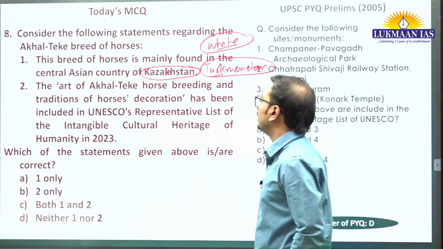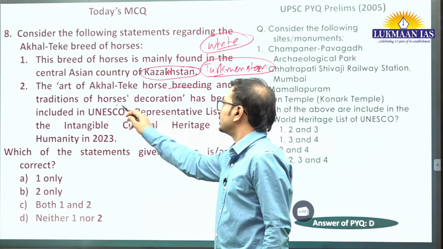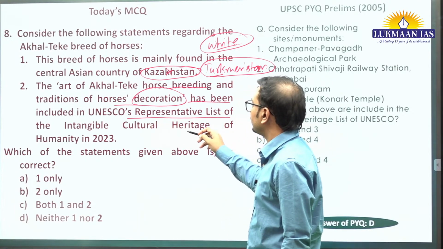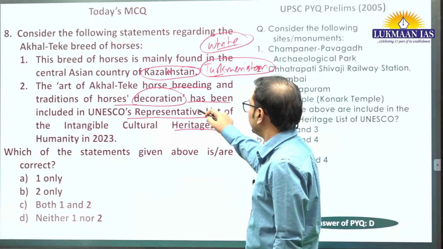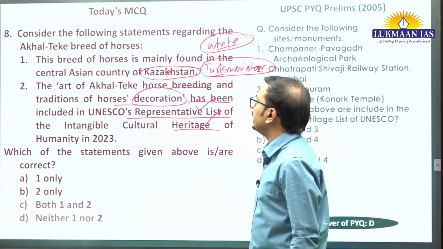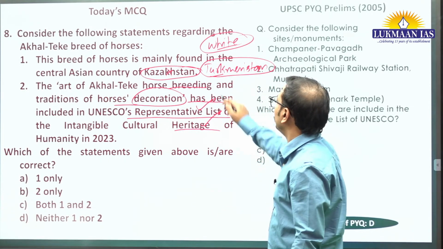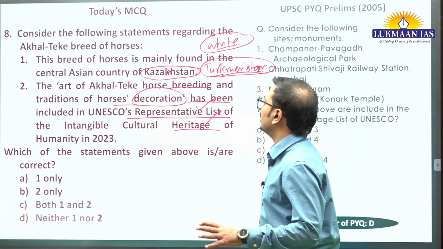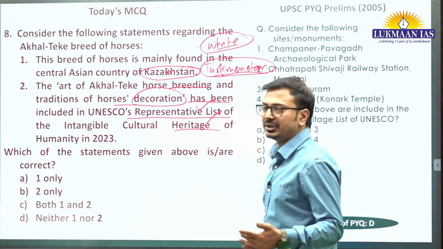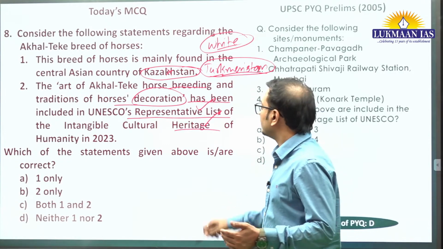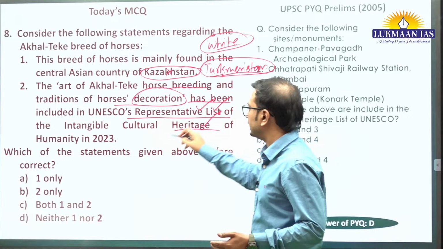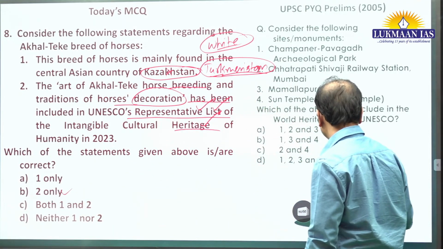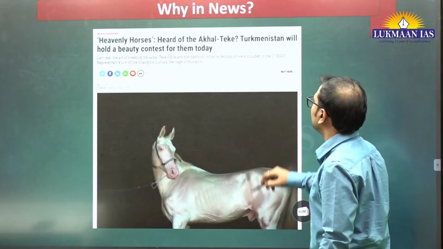The art of Akhal-Teke horse breeding and tradition of horse decoration has been included in UNESCO's representative list of intangible cultural heritage of humanity. This is correct, we can say. Recently it was in news. Why? Because the Turkmenistan government has decided that they will organize one festival of these horses decoration for the first time. इसलिए न्यूज में था. ठीक है, so second statement is correct here. B, species based questions can also be asked. तो उस तरीके से भी आप याद रख सकते हैं.